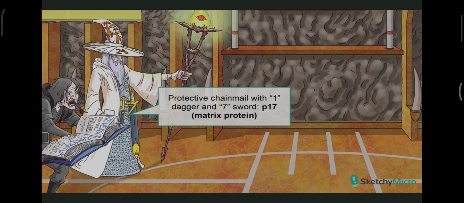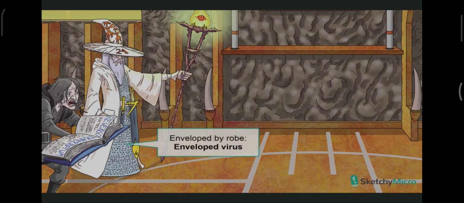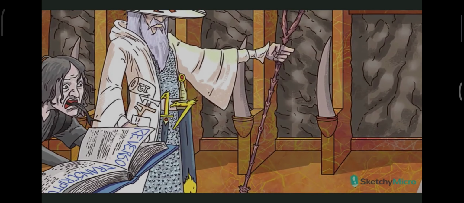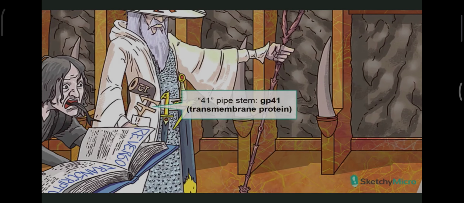Directly overlying the P17 protein shell is the envelope, which is why our wizard is enveloped in a large robe. The envelope is composed of a lipid bilayer studded with glycoproteins. These ENV proteins, or envelope glycoproteins, are actually complexes of two glycoproteins, or GPs. There's GP41 and GP120.